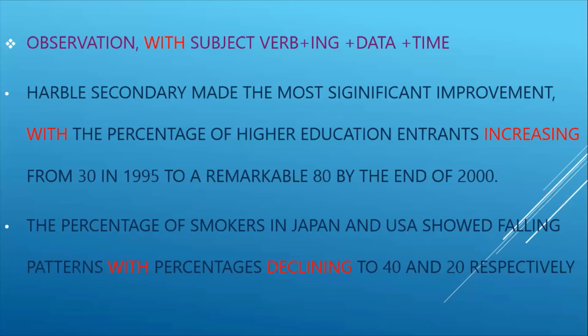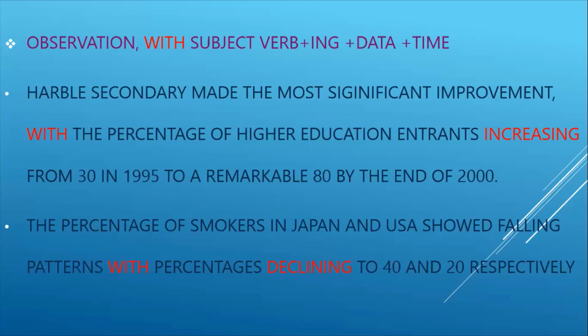by the end of 2000. It increased from 30 to 80. We have added the time, and time here refers to the year. Sometimes it may be the year, maybe it can be days, so it varies accordingly. So this is a method of how you can add your data or figures along with your observation. Okay, this is another method.